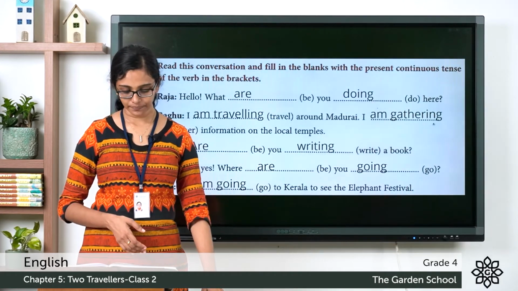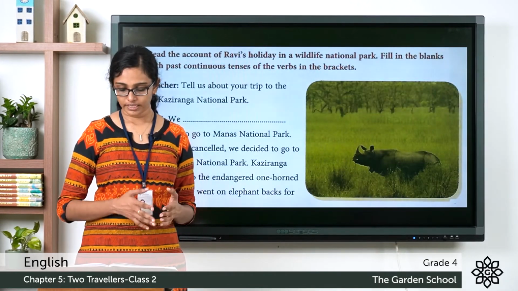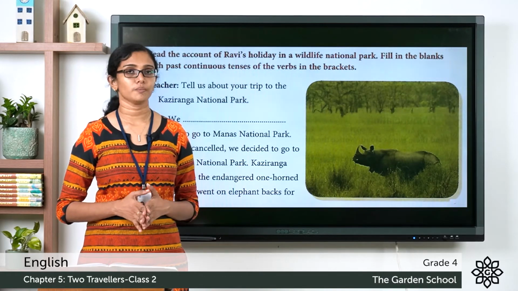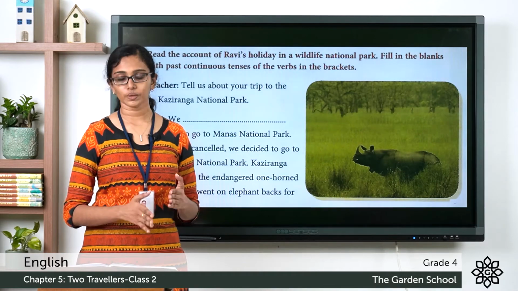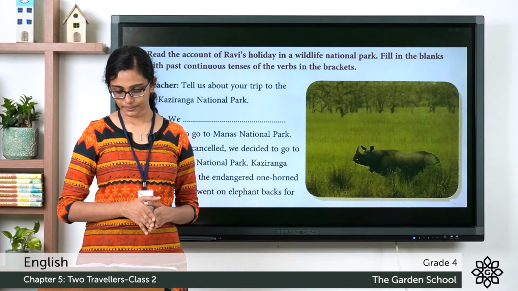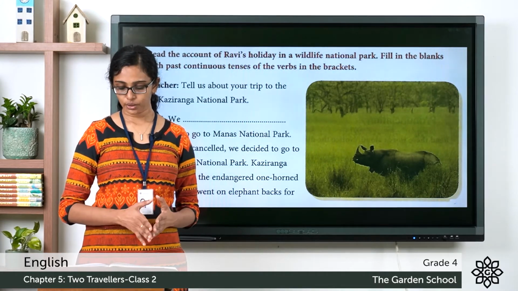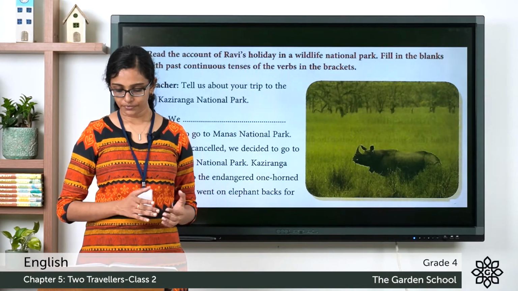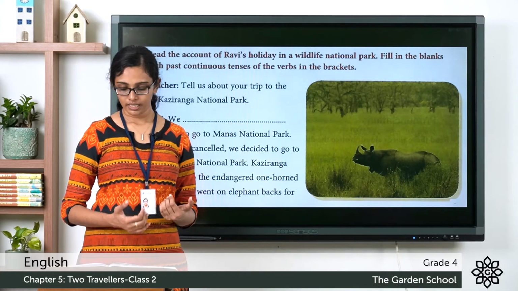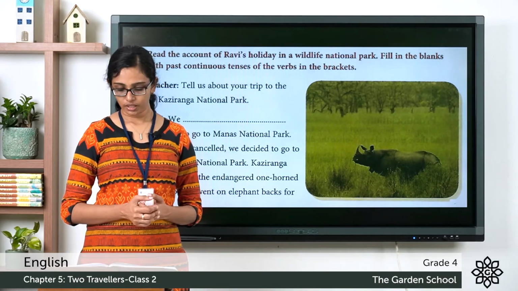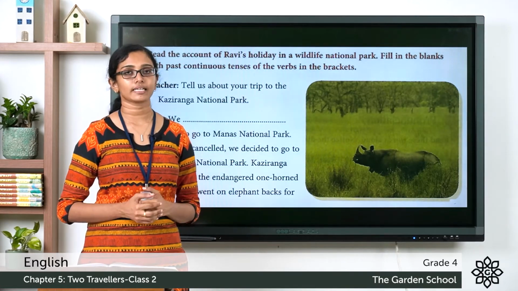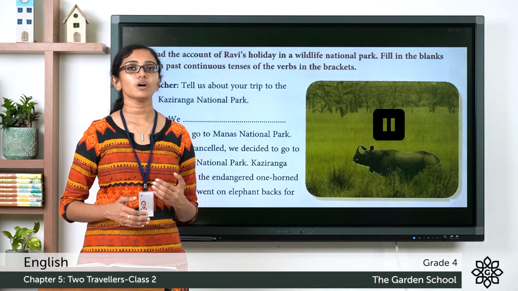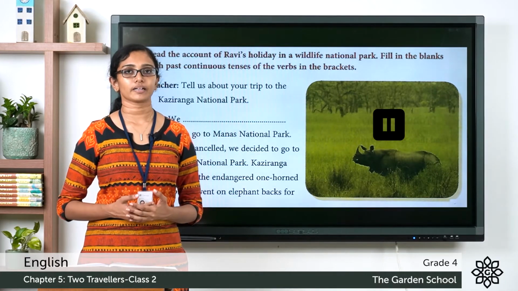Now section C, read the account of Ravi's holiday in a wildlife national park. Fill in the blanks with past continuous tenses of the verbs in the brackets. So this one also you can do as an activity now. You have to fill in the blanks in the given account or the description using the past continuous form of the verbs given in brackets there. Please pause the video, finish the activity and come back.